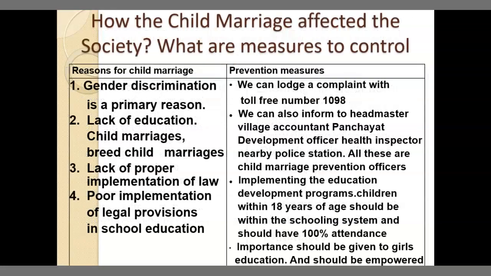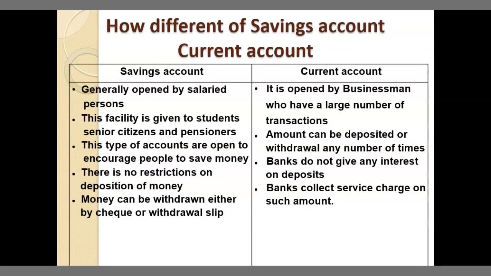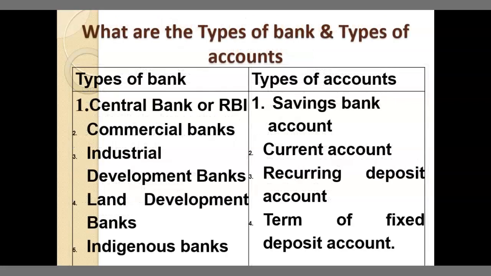How does child marriage affect society? What are the measures to control it? What are the reasons for child trafficking, with remedial action? How is a savings account different from a current account? What are the types of banks and types of accounts?